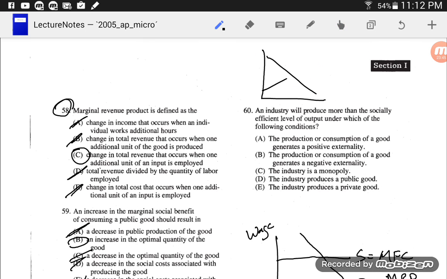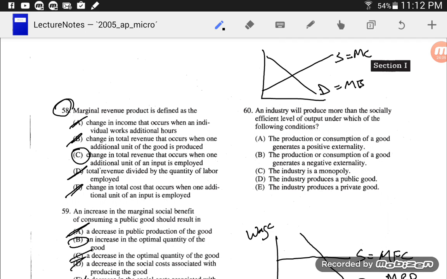We have demand and supply for a good. The only way that we would be producing too much, we call that marginal cost, and this marginal benefit. The only way we're really producing too much